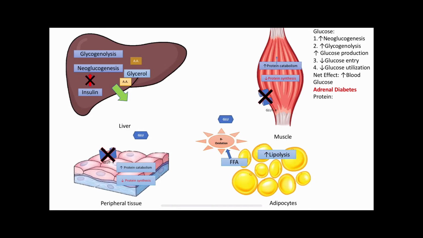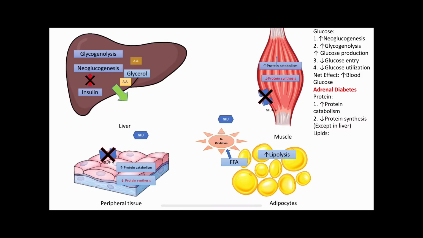Now over the protein metabolism, we have already seen that it increases protein catabolism and decreases protein synthesis, but in the liver it actually increases protein synthesis, and that will be reflected as an increase in the plasma protein level in the circulation, right?